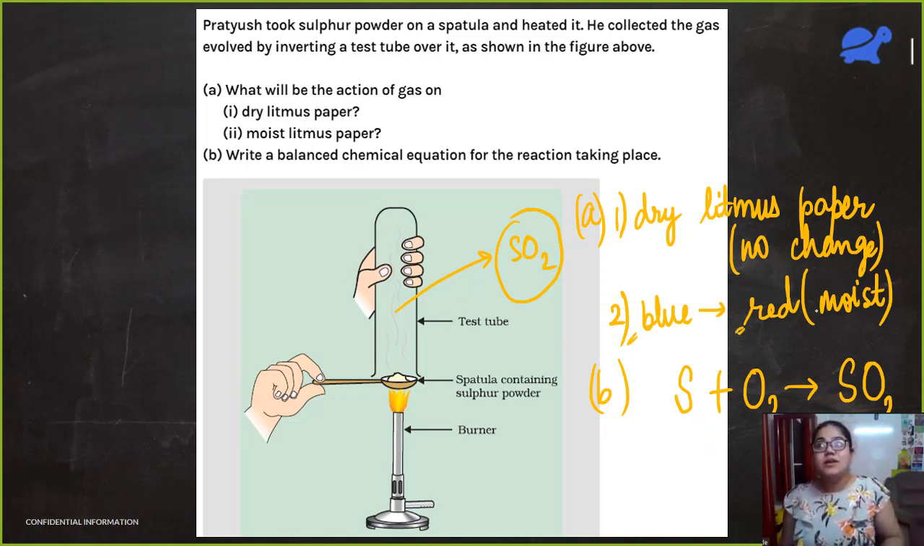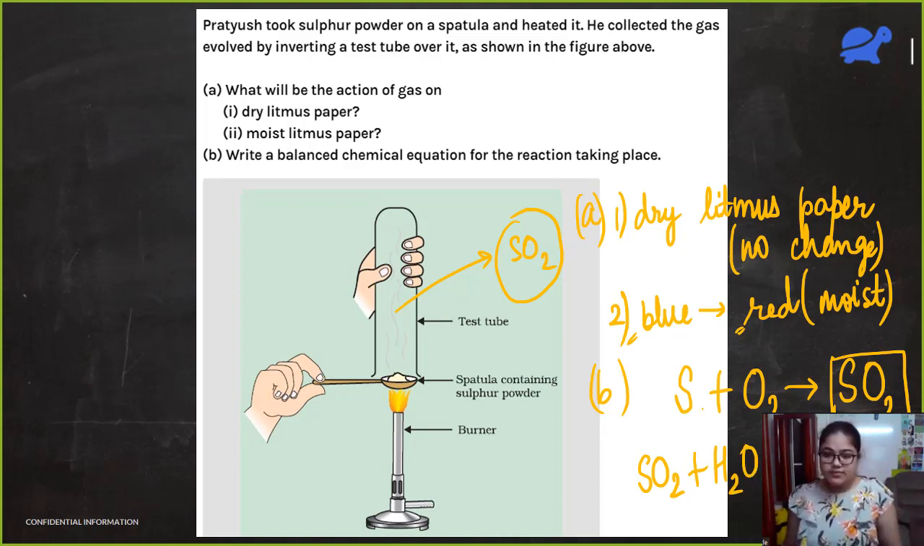Why is this blue litmus paper changing to red? What is happening when we take some moisture? So when we have some water, this sulfur dioxide gas reacts with that water. Okay, this reacts with water and it gives me an acid, sulfurous acid, H2SO3. So this completes the answer.